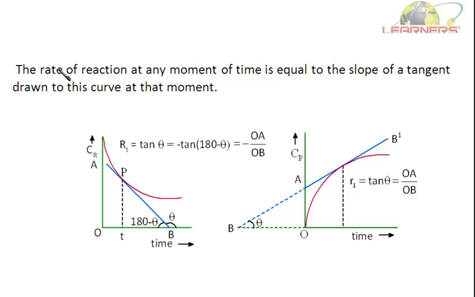So the rate of reaction at any moment of time is equal to the slope of a tangent drawn on this curve at that moment. So this is the slope of the tangent. Remember this: the rate of reaction at any moment of time is equal to the slope of this tangent drawn on the curve. It can be the concentration of reactant versus time curve, or concentration of products versus time curve. So this is the instantaneous rate of reaction.